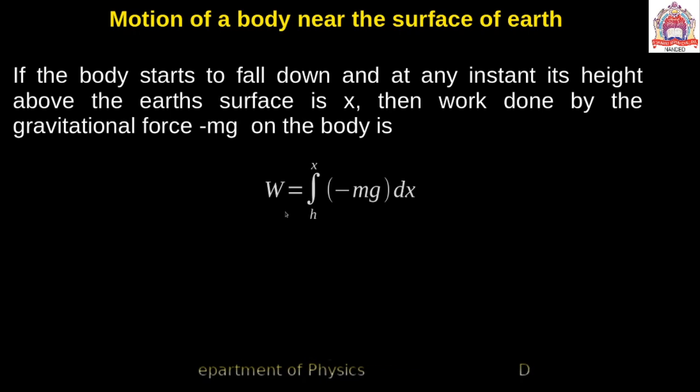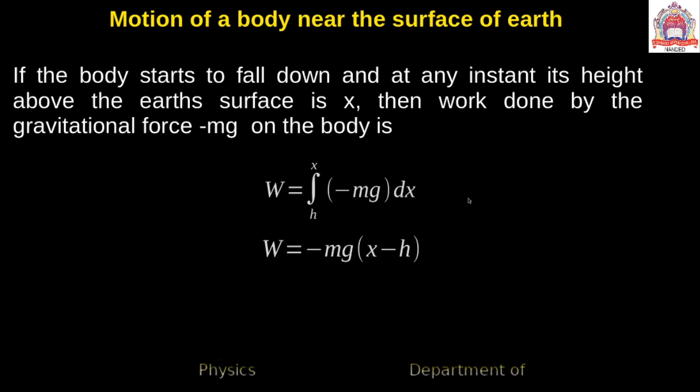As we know, the work is equal to the integration from a to b of F dr. So I am writing here the F, minus mg, and in place of dr we are writing dx, because at a distance x above the earth surface, that is x, the direction of force is opposite to x. So we can take the difference, so we get the distance between h and x. So we can write W is equal to minus mg (x minus h),